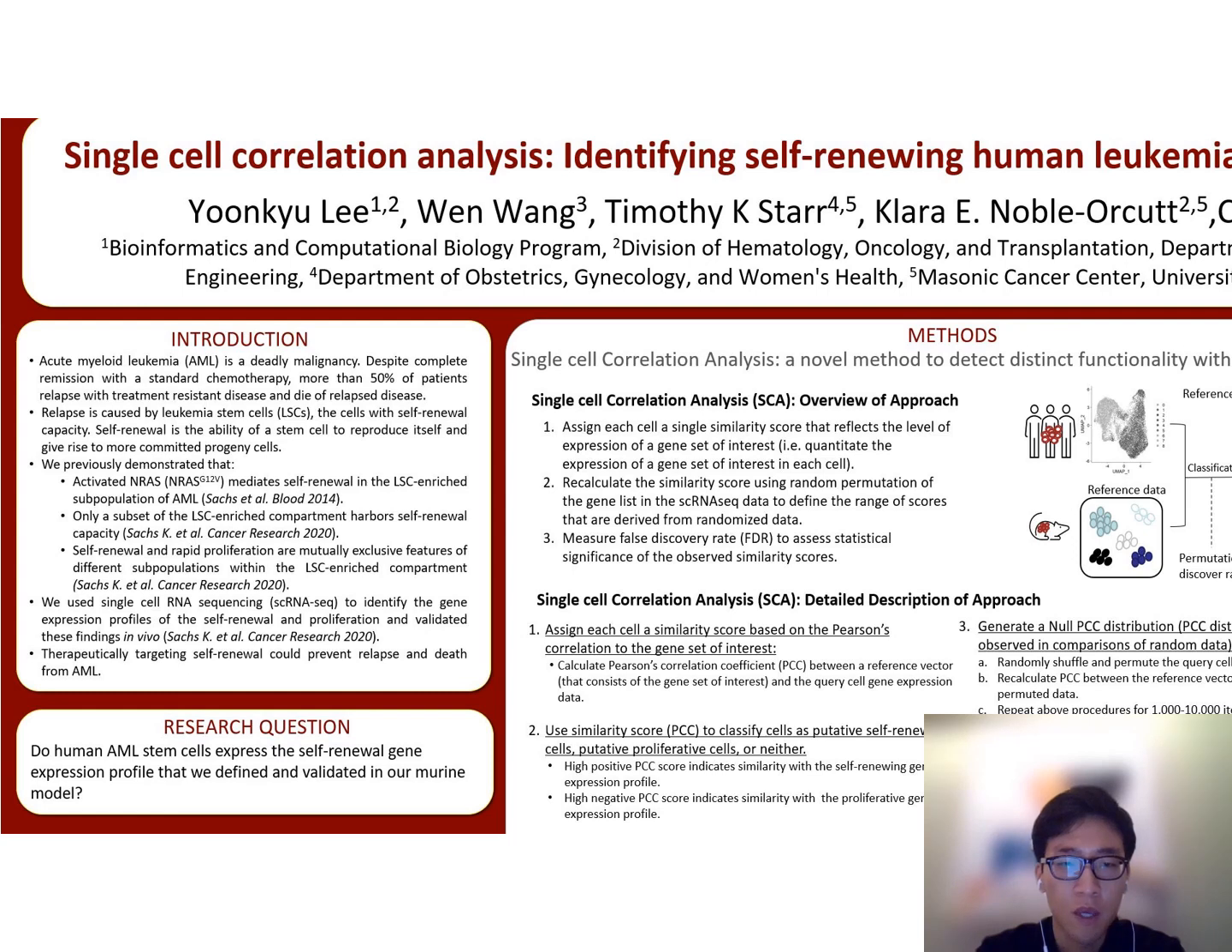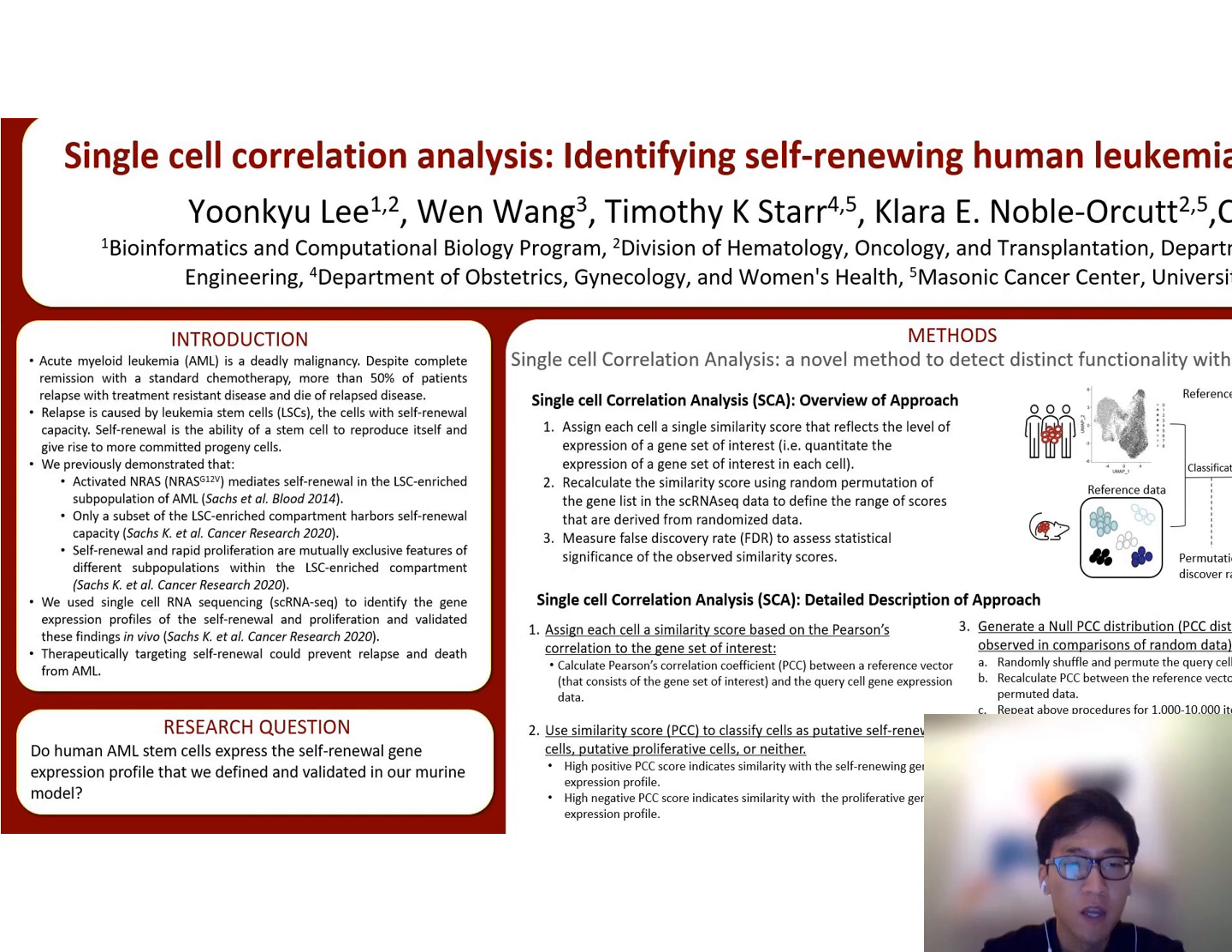Leukemia stem cells, a rare subpopulation of AML that can self-renew and maintain long-term disease, contribute to therapy resistance and disease relapse. Because current chemo and targeted therapies do not target LSCs, our overall goal is to identify the molecular mechanism of self-renewal in human LSCs and investigate the biological features of LSCs that can be targeted to prevent AML relapse.